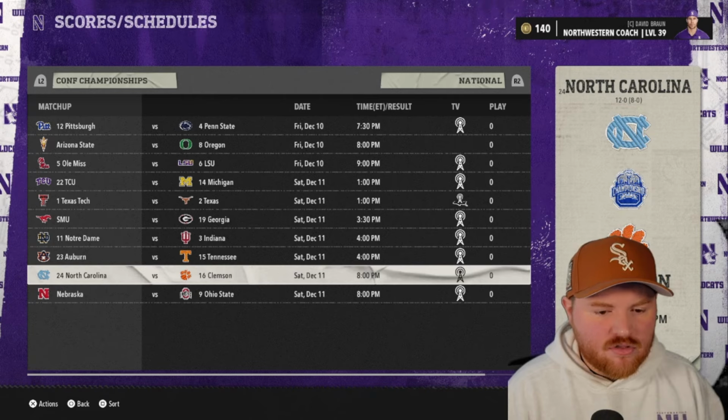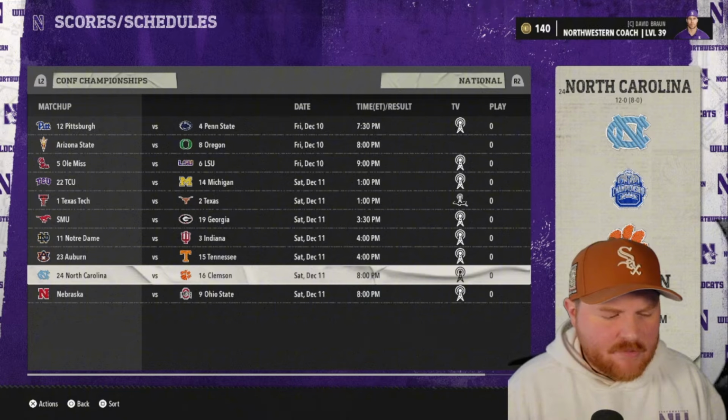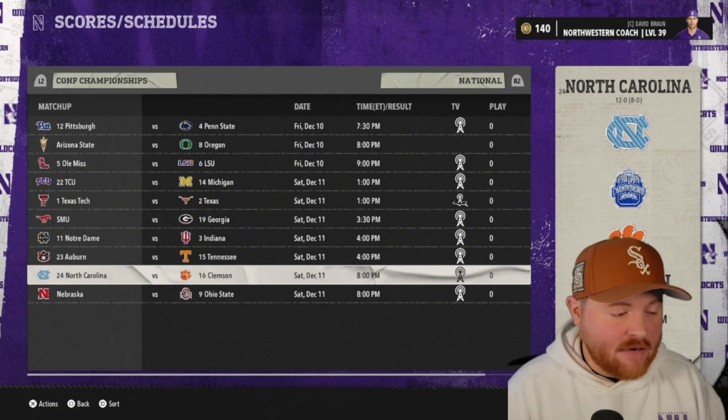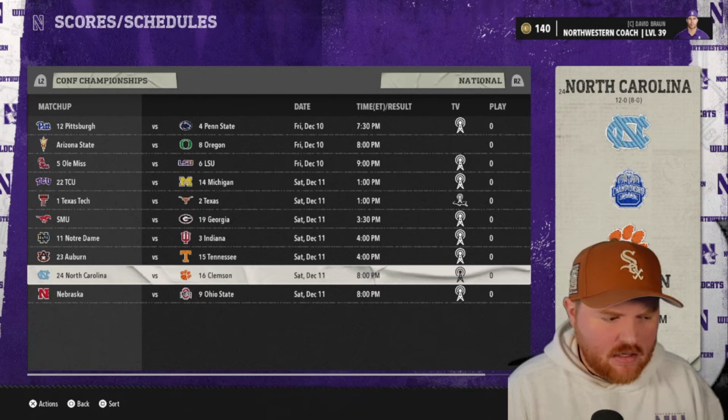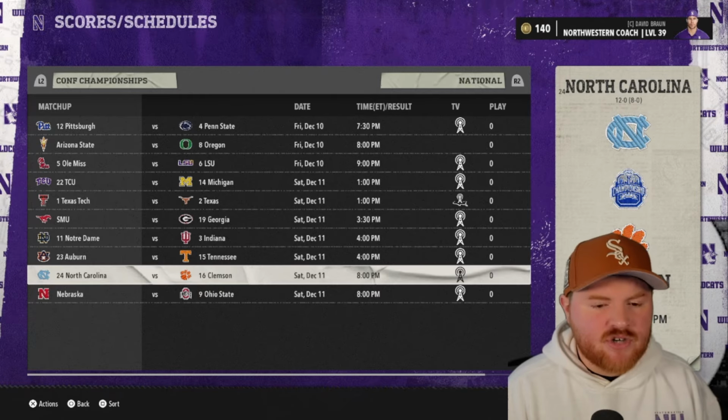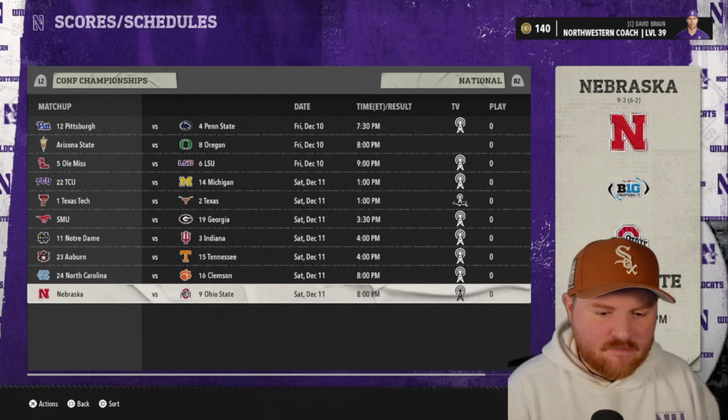Clemson makes it into their third ACC championship game, but might not make it into the playoff. It's going to be a tight race for that final, for the fifth. Not that tight, actually. I think a couple of conferences are not going to make it this year. And then Ohio State is back in the Big Ten championship game.